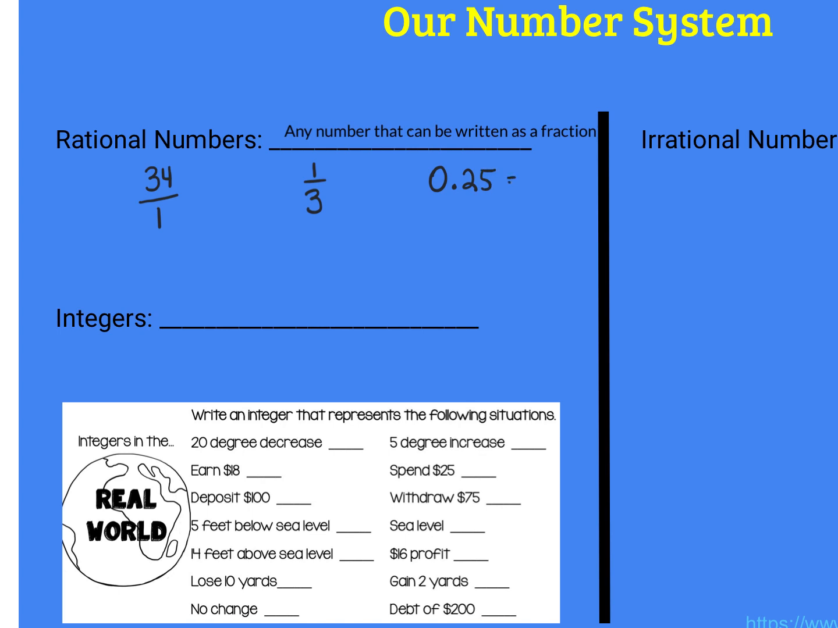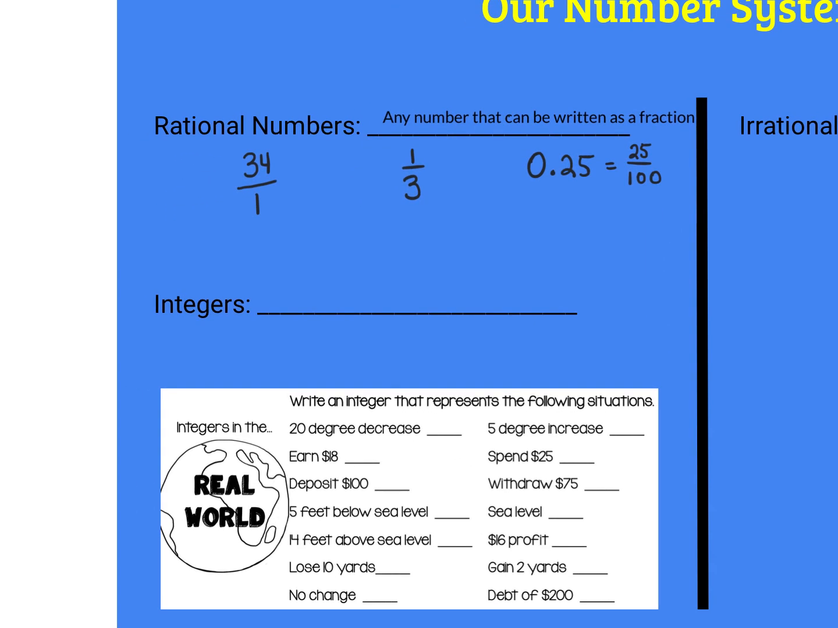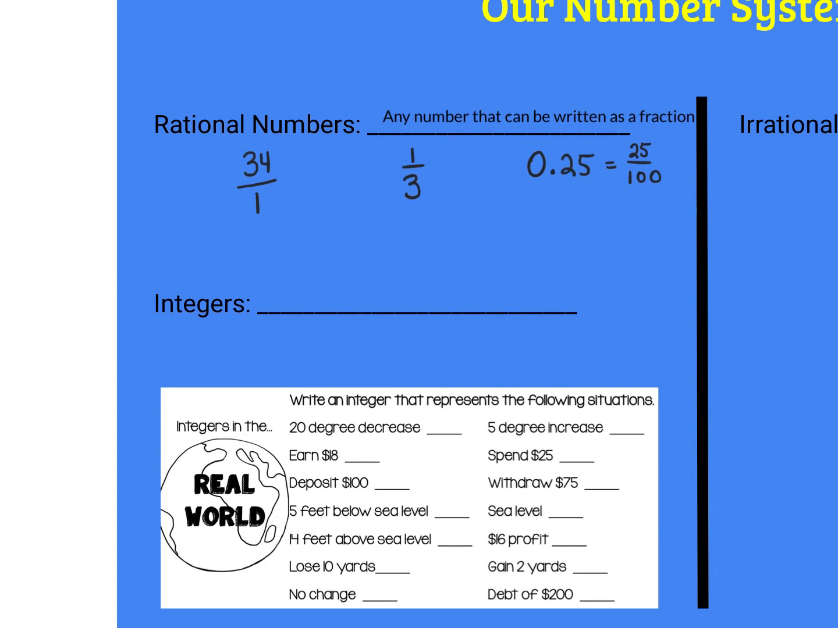0.25, because can we write 0.25 as a fraction? Yeah. How would we write that as a fraction? I think it's 25 over 100. 25 over 100, 25 hundredths, right? Which we know equals 1/4. So anything that can be written as a fraction is a rational number.